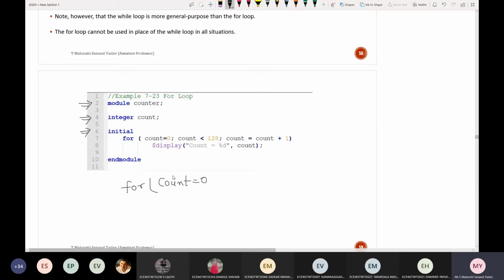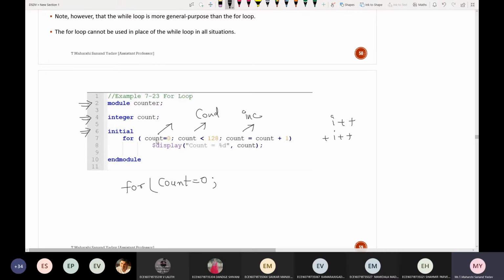Can I call it initialization or condition? What is this? First one. Initialization, initial value. Next, what about this? Condition. What about this? Incrementing. Correct. You need to remember one thing: in Verilog there is no plus plus or i plus plus like that. You cannot use that. So count is equal to count plus 1.